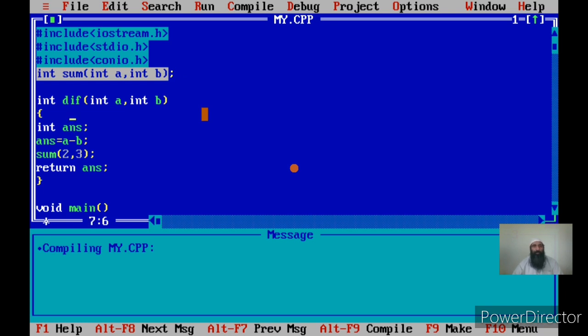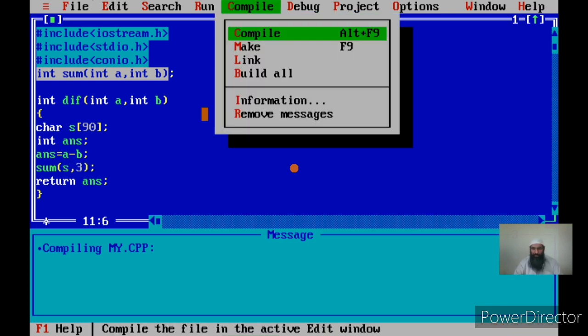Okay, now let us try to pass something different instead of an integer. Okay, char a of suppose 90 characters. Now I am trying to pass a of a here. Sorry, I cannot name it a because a already exists, one variable s. I can say s now. Now once I compile, what is the error?